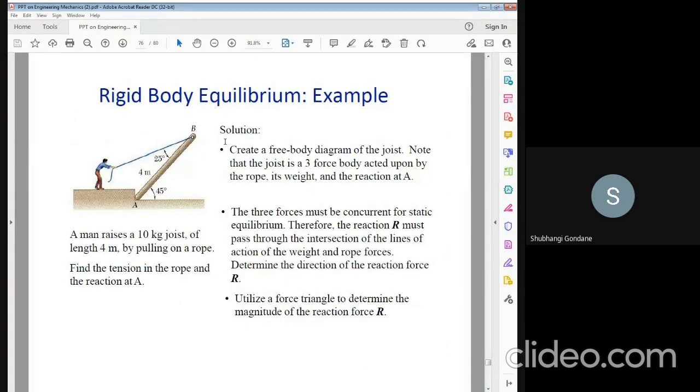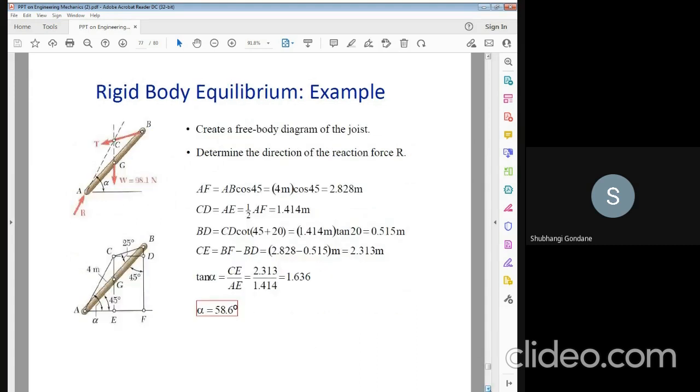This is one of the examples related to raising a 10 kg hoist to a length of 4 meters by pulling a rope. You have to find the tension in the rope and the reaction at point A. So this is a space diagram. Convert that space diagram into a free body diagram, and with respect to this diagram, determine the resultant force.